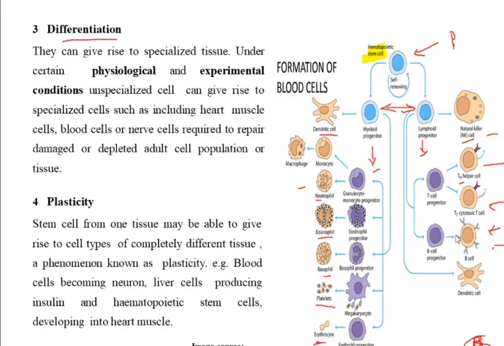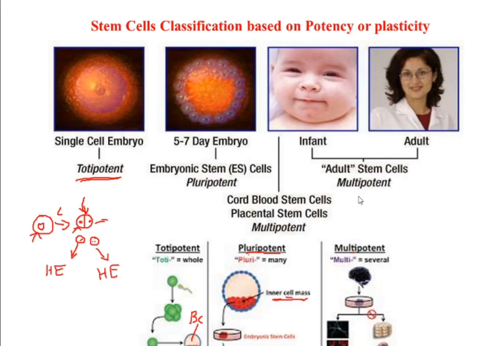here you can see this T cell progenitor, a dipotent or bipotent stem cell. This is a cell which has the capacity to get converted either into a T helper cell or into a cytotoxic T cell. So that is the multipotent, bipotent stem cells or unipotent stem cell, etc. This classification is purely based on its level of plasticity or potency.